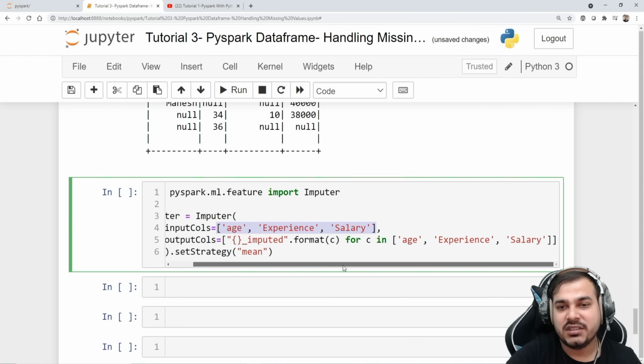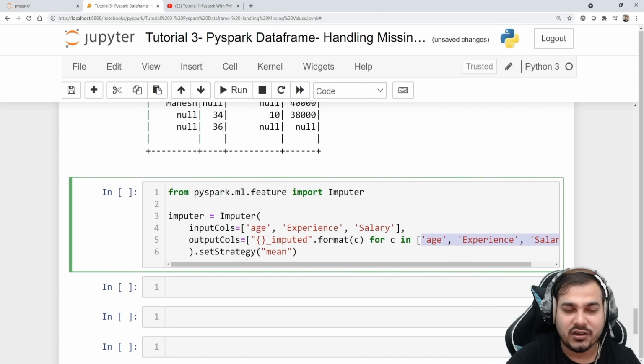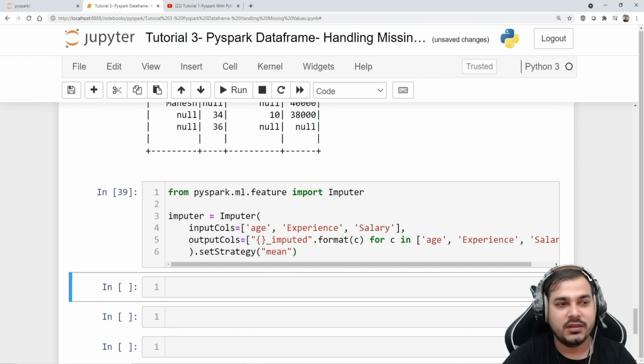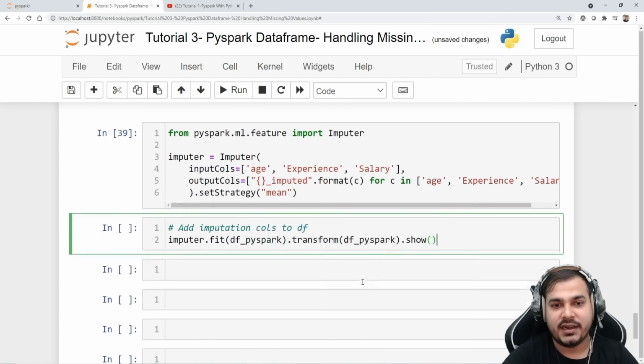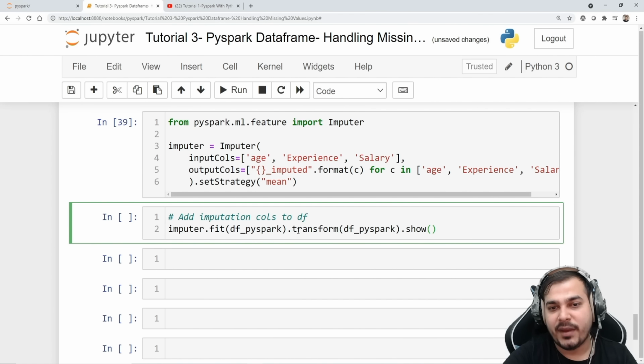And then I'm just saying that for age, experience, salary, I'm just going to find out this dot format output columns. And then I'm going to keep the strategy as mean. You can also change the strategy as median, mode, and everything. So I'll execute this. This has got executed fine. And then we are just going to write fit and transform. So imputer.fit(df_pyspark).transform.